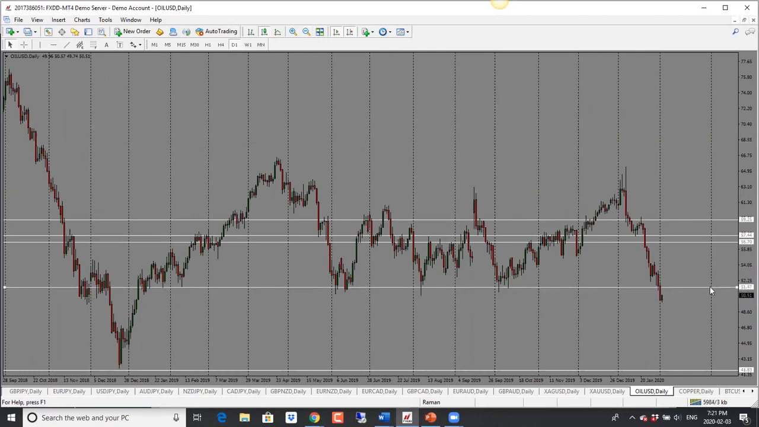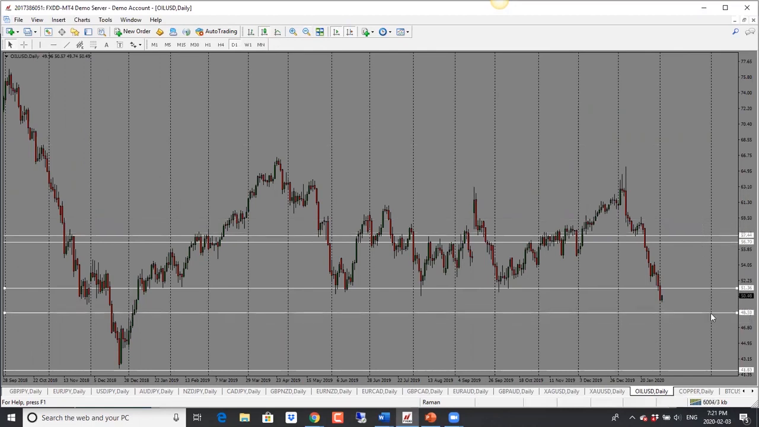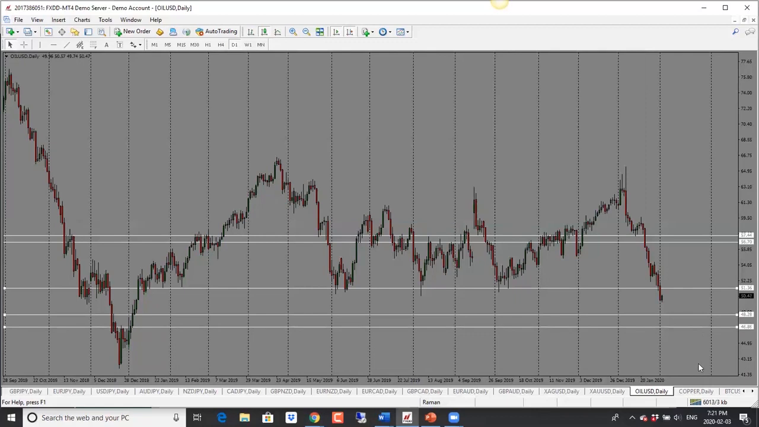Oil here, big drop in oil with the scare from coronavirus. All the commodities are taking a hit here, especially copper and oil. So still looking bearish. We had a big bearish move here. Next target is 48.20. So still looking bearish.